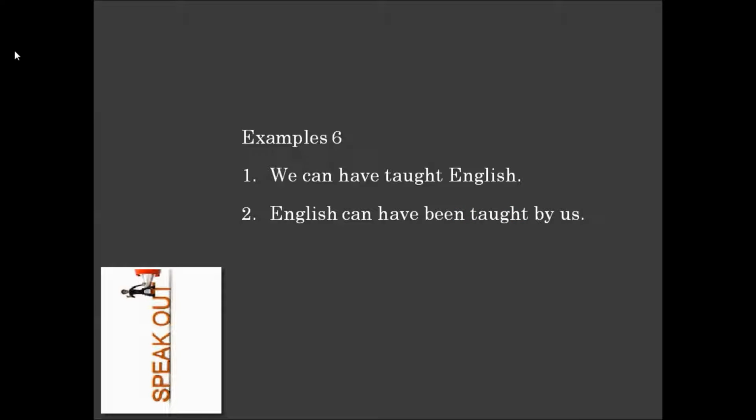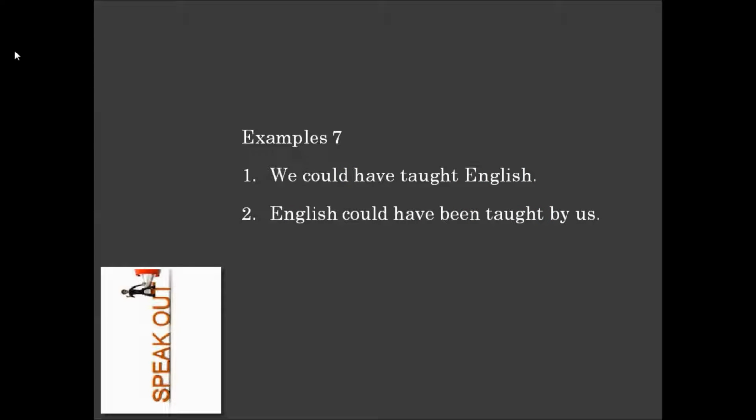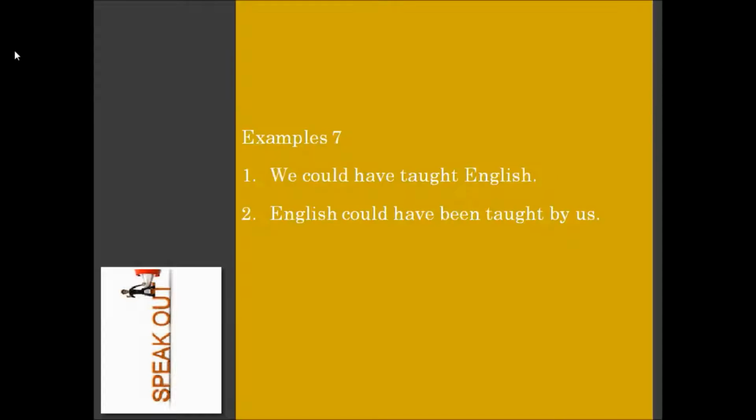Now instead of this, if you want to talk about ability in past, or something that was possible but has not happened, then we use could. The sentence will be we could have taught English and English could have been taught by us. Means it was possible for us to teach English but still we have not taught English. In the receiver dominant form, English could have been taught by us. Meaning will be the same except the importance is different.